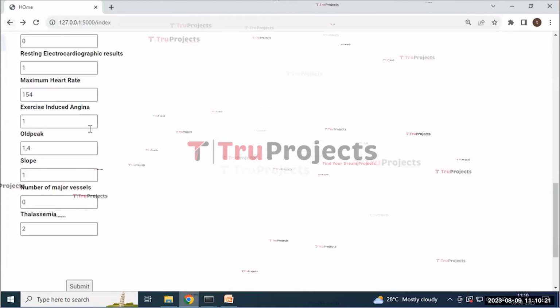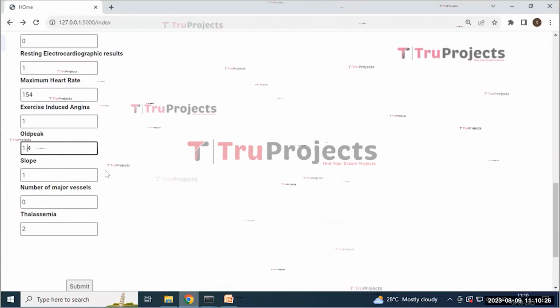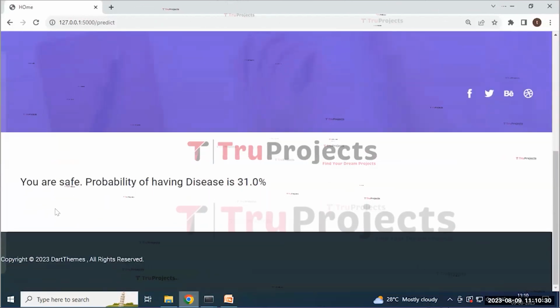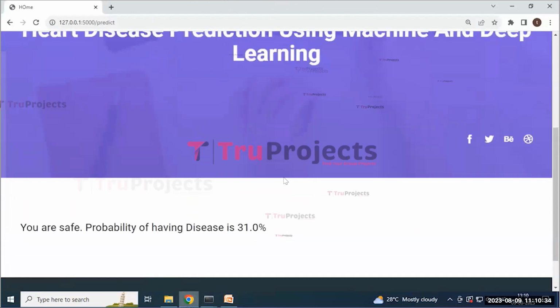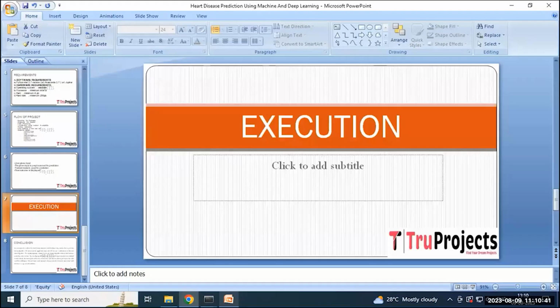Sorry, the value should be entered as 1.4, and then click on the submit button. Here it predicted the result as you are safe. The probability of having a disease is 31%. In this way, we can predict heart disease using machine learning and deep learning algorithms.